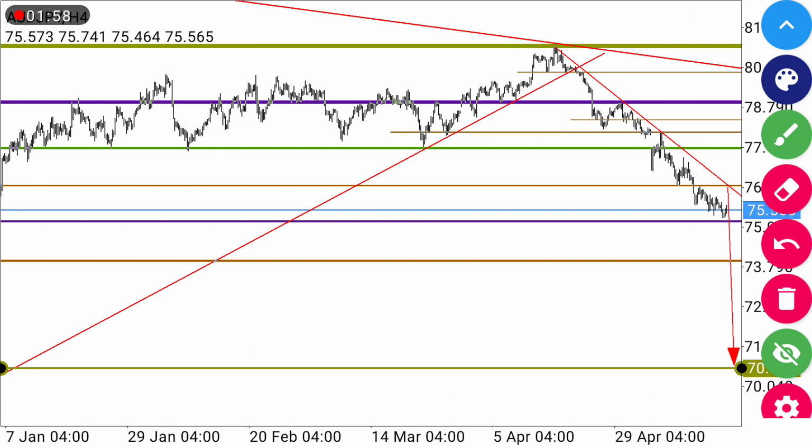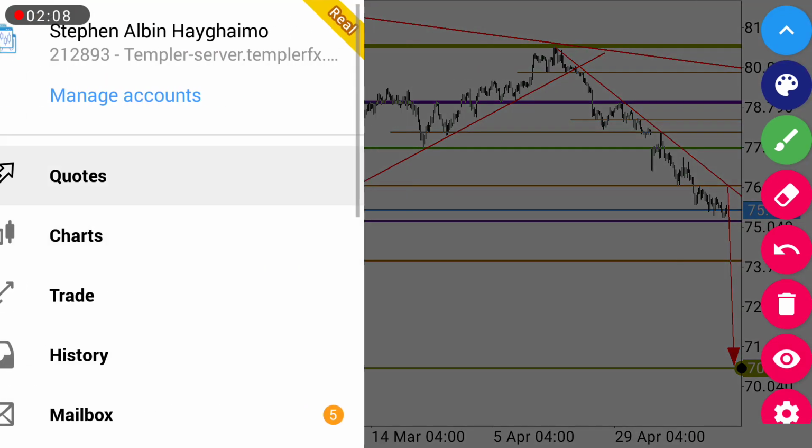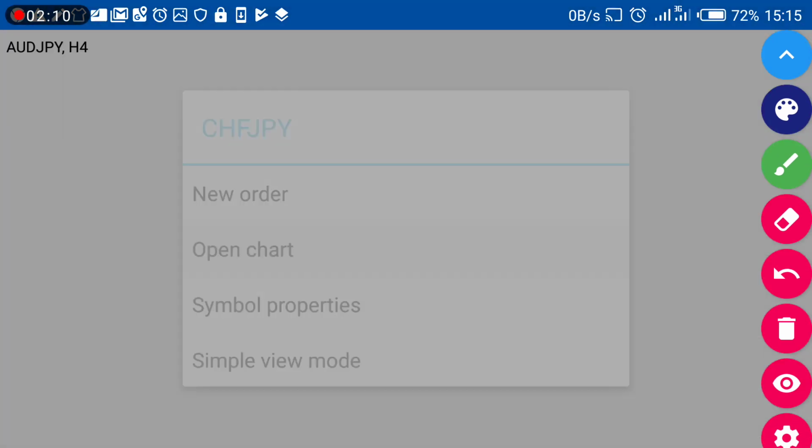So our targeted area for the coming week is this area, and we will be looking for entry at this point there. Another pair which you're going to be looking at is CHF JPY.